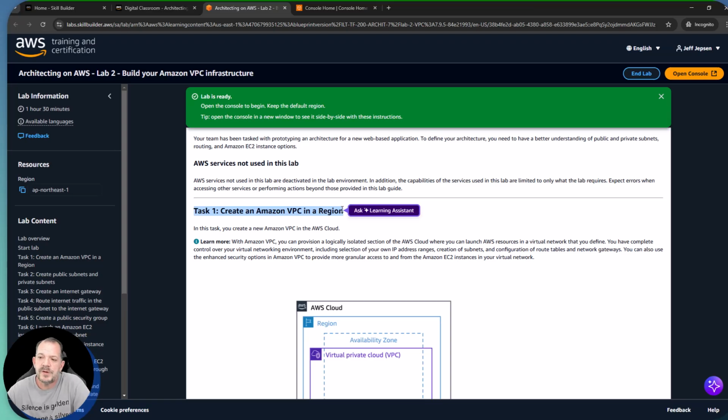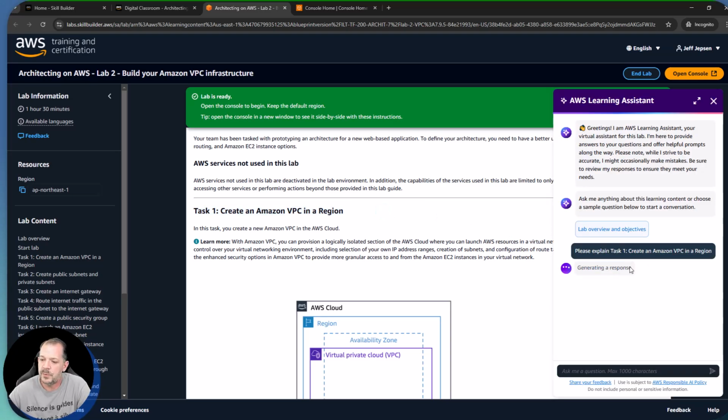Something that we released during re:Invent this year, and something that I worked on behind the scenes through Q3 and Q4 last year, was something called our Learning Assistant. Anything that you highlight in this lab environment, even though you don't have an instructor available to you, you do have an interactive chatbot that is going to help you with various aspects of this lab. So if you get stuck on anything, or you have any questions, highlight the text and you can click over here where it says Ask Learning Assistant.